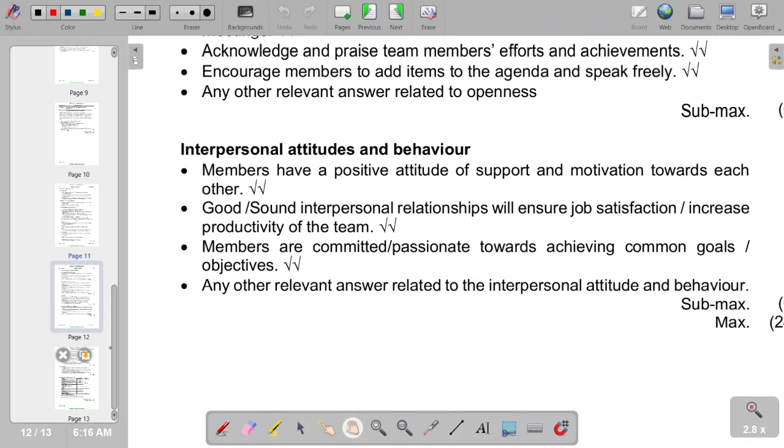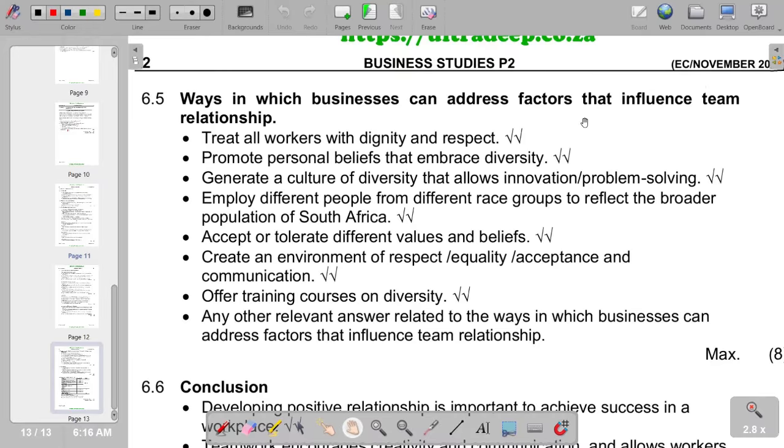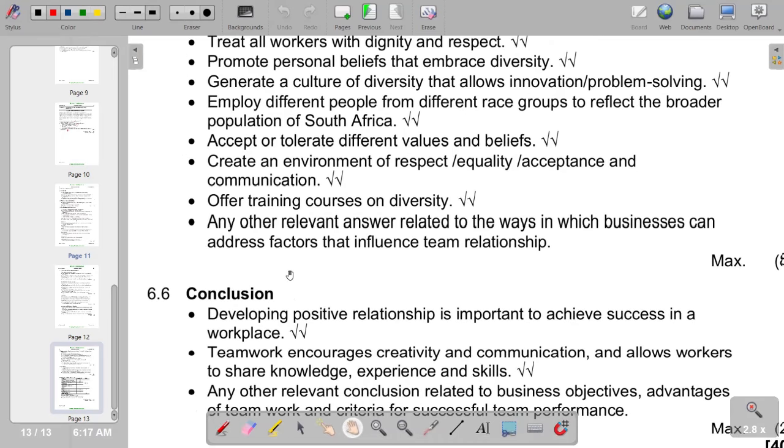So with that, we now move on to the additional part whereby we've got ways in which businesses can address factors that influence team and relationship. Treat all workers with dignity and respect, promote personal beliefs that embrace diversity, generate a culture of diversity that allows innovation and problem solving. So these are some of the points that we can include on the additional part. And on the last part of our essay, we end with our conclusion.